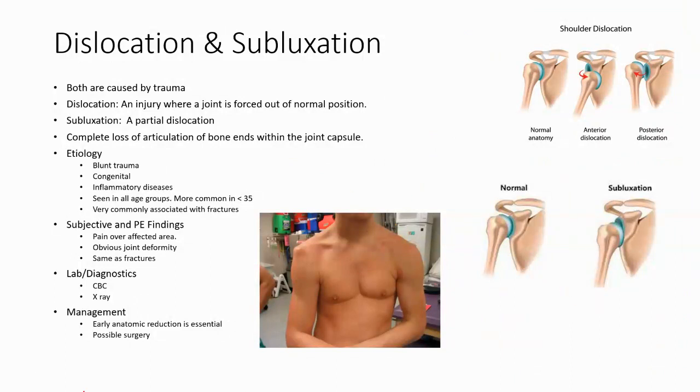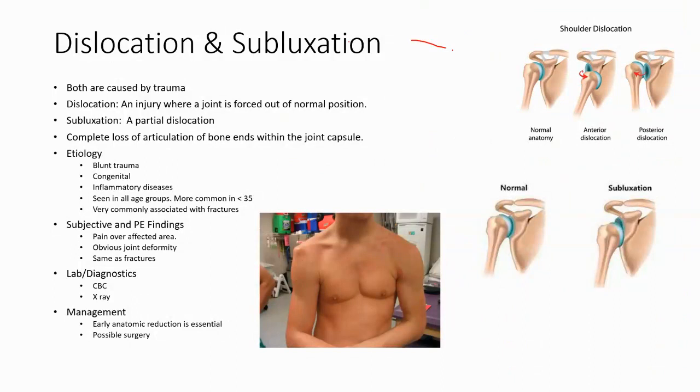So when we talk about a dislocation, both are caused by trauma, an injury where a joint is forced out of normal position. So basically a complete loss of articulation of the bone ends right here within the joint capsule. So here's a normal anatomy of the shoulder. Here's a dislocation anterior and a dislocation posterior, anterior and posterior just meaning the position that it's moving, but you see how it is just a complete loss of this articulation.